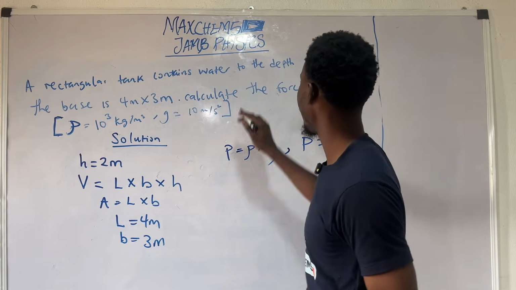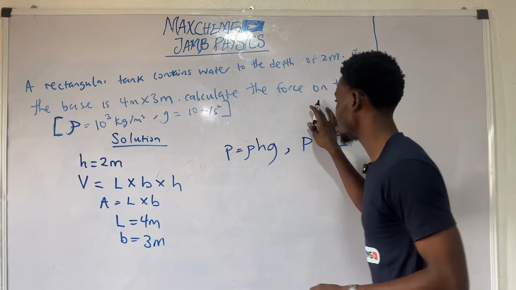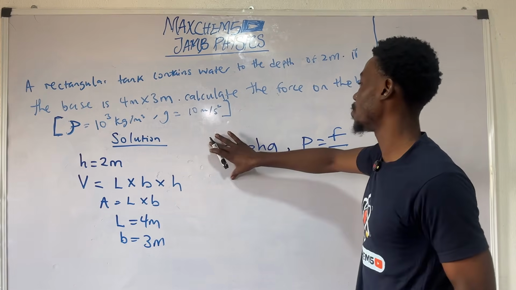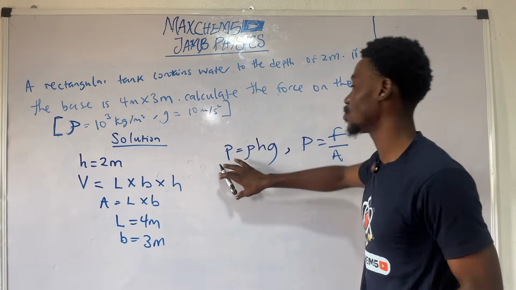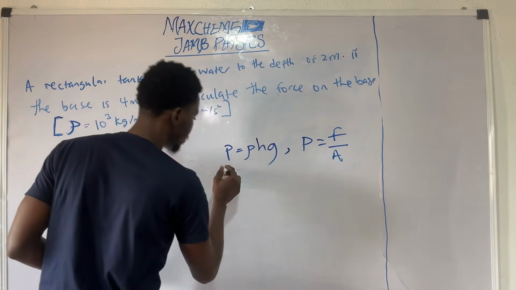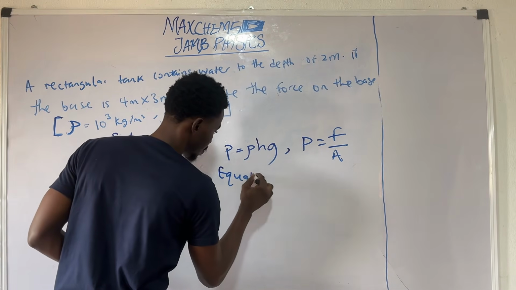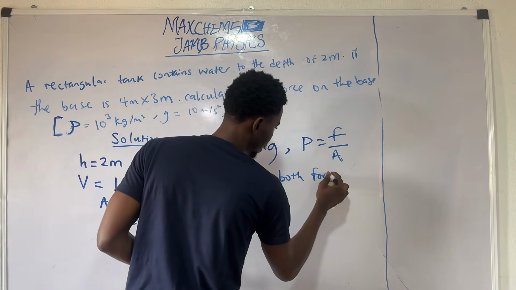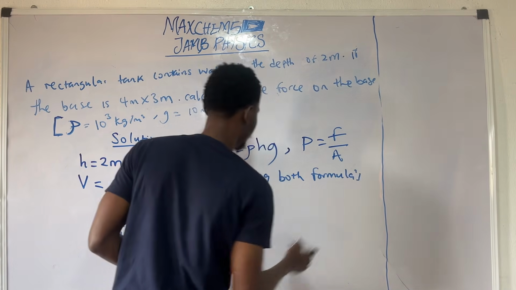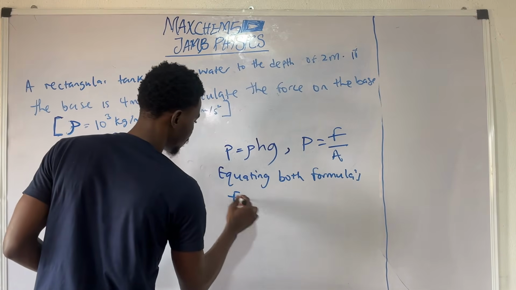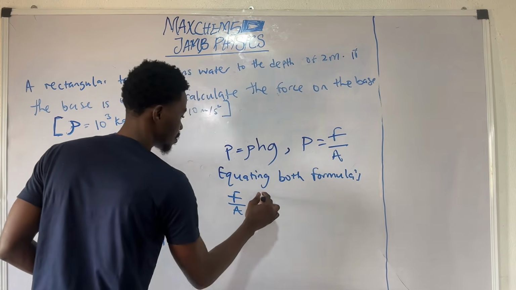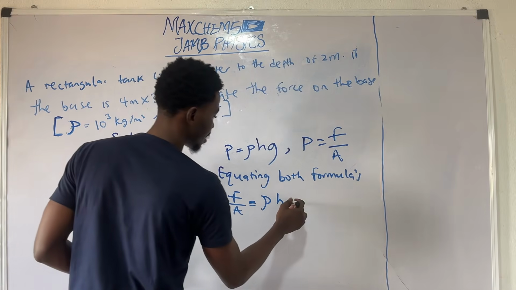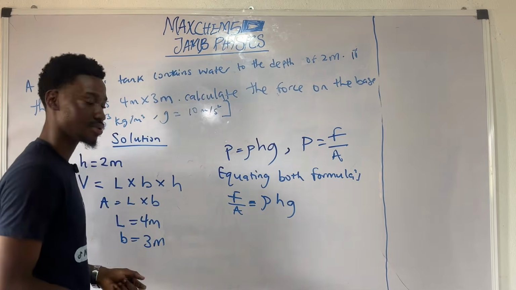And here we are asked to calculate the force. So we have to link both formulas together. Since both formulas involve pressure, equating both formulas, we have F over A is equal to density multiplied by depth multiplied by acceleration due to gravity.